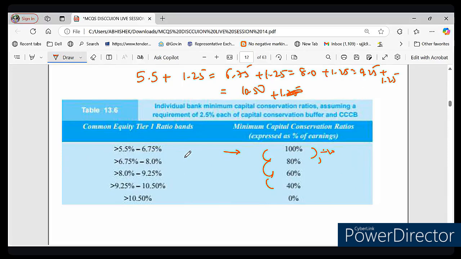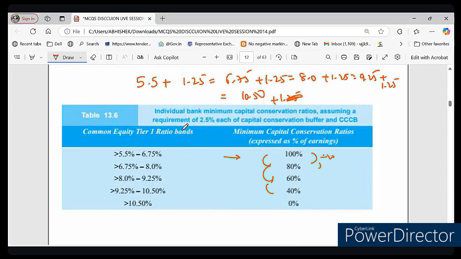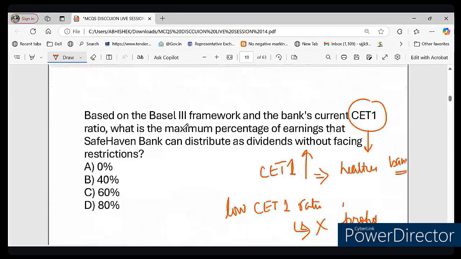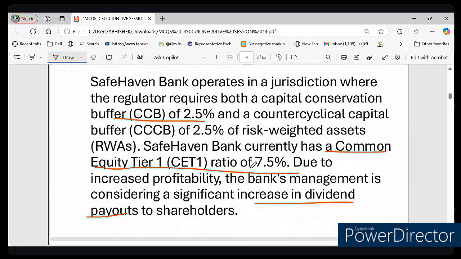Now let's come back to this question. Now let's look at the situation of the safe haven bank. What is the CET1 of the safe haven bank? The CET1 of the safe haven bank is 7.5%, right? Now can you tell me, since this CET1 is 7.5%, according to the table, how much of its earnings it must conserve?